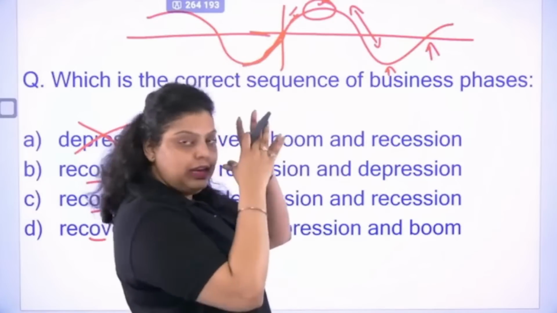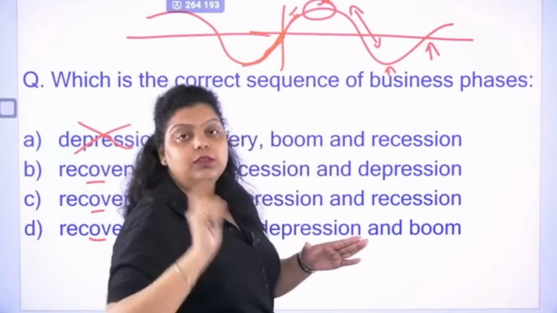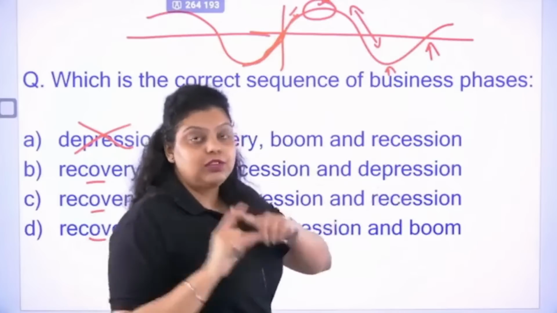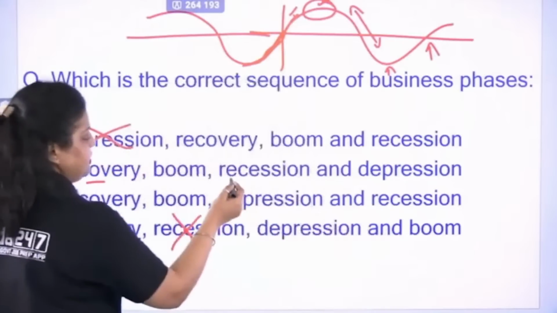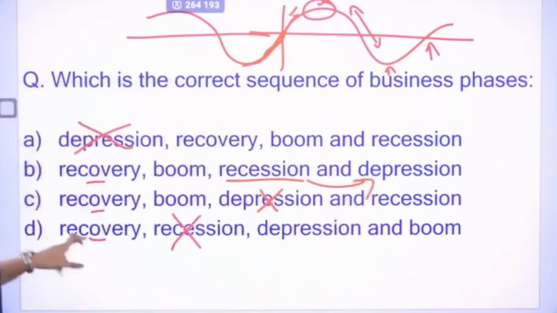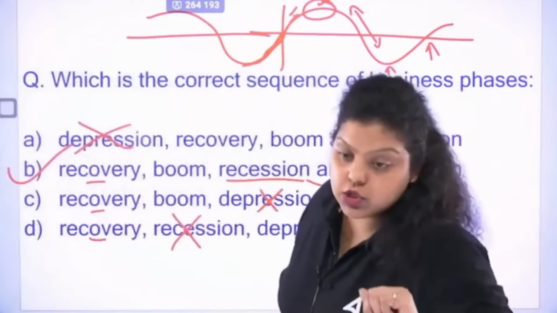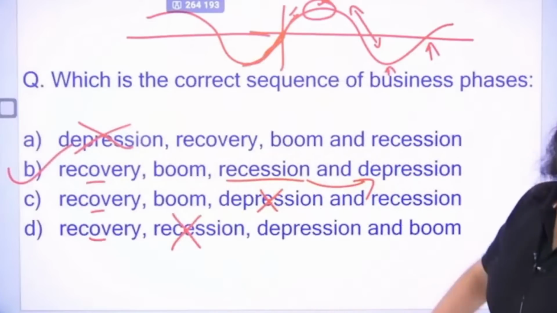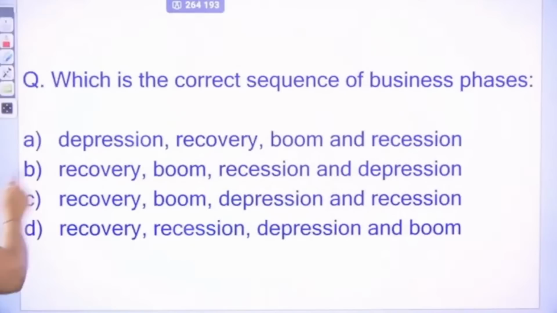So first, when the whole economy is declining, after 2 quarters or after 6 months, if the GDP is continuously negative in the 6 months period, that will create a recession. Depression is a situation that comes after the recession. Recession is the situation in which till the 2 quarters GDP was declining. That creates the recession in the country. And after recession, for 2 quarters, it will create the depression. So the right answer will be B. Recovery, boom, recession, and depression is the sequence of the business cycle phases.